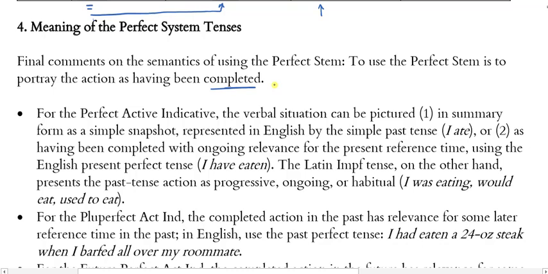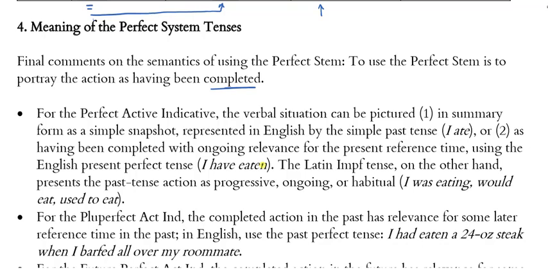Two, a second way to construe it is that it's portraying action as having been completed with ongoing relevance for the present reference time, using the English present perfect tense. I have eaten. You have eaten. He has, remember, have becomes has in third singular. He has eaten. So the Latin imperfect tense, on the other hand, represents the past tense action as progressive, ongoing, or habitual. I was eating, I would eat regularly, I used to eat.